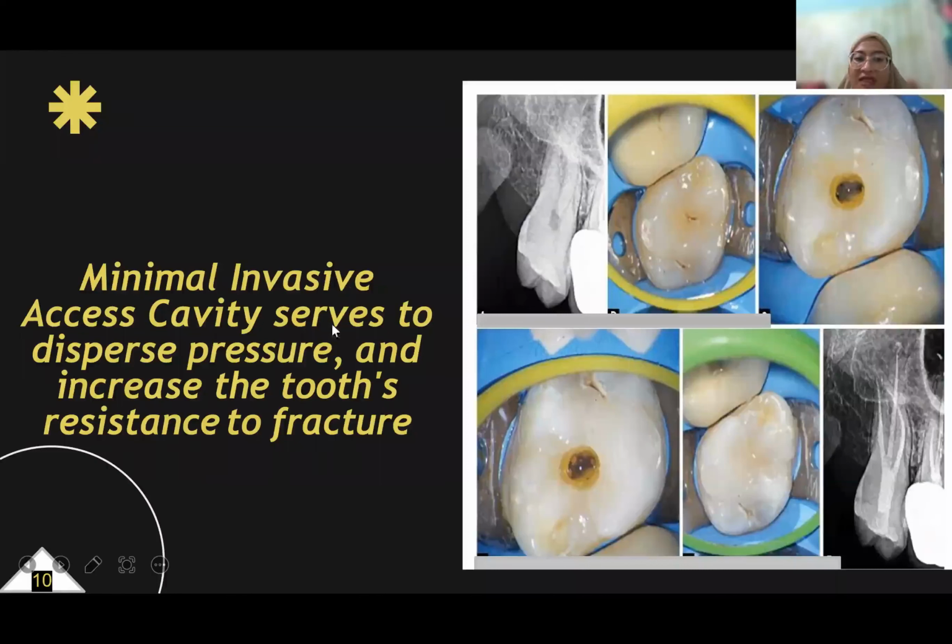The minimally invasive access cavity serves to disperse pressure and increase the tooth's resistance to fracture. Why? Because the minimally invasive access cavity design preserves pericervical dentin, a stress distributor for any load.